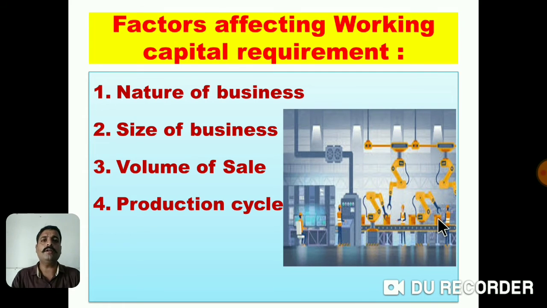Afterwards, number fourth point, production cycle. What is the production cycle? Production cycle means the process of converting raw material into finished goods. If the production cycle is longer, lengthy, then such businesses need a large amount of working capital. But manufacturing units having a very short production cycle, a very short process to convert raw material into finished goods, require a very small amount of working capital.